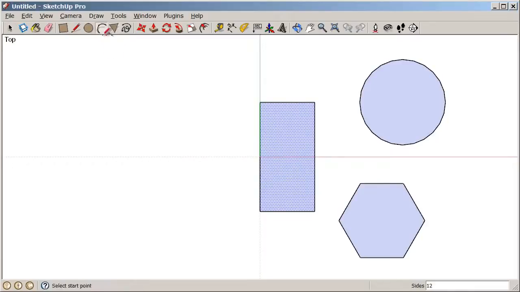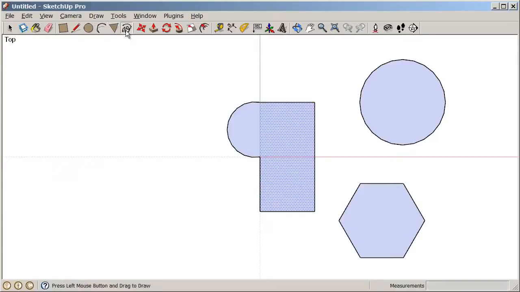Let's now take a look at our arc tool. And the arc tool is up there on the large tool set. It's the half circle. So activate your arc tool, and we're just going to draw a simple arc. We've already taken a look at how we can kind of snap to a half circle. This time we're going to give it an exact bulge. So I'll click once on this top left corner to start, click again at the origin, or technically the midpoint here, click once there, and then I move my cursor to suggest a direction, and I'm going to give this an exact bulge of 3 feet. So 3 apostrophe enter. So we can be very exact with any operation in SketchUp.